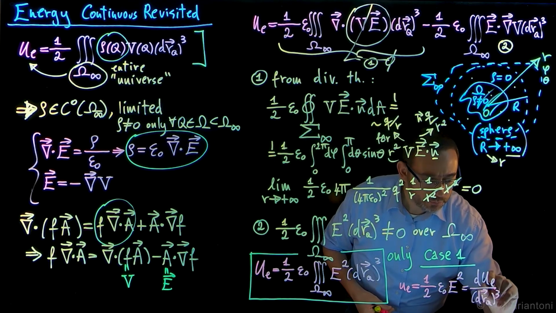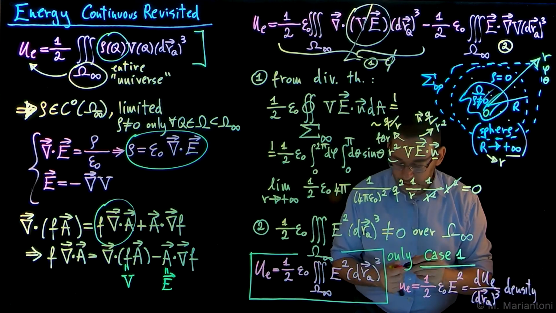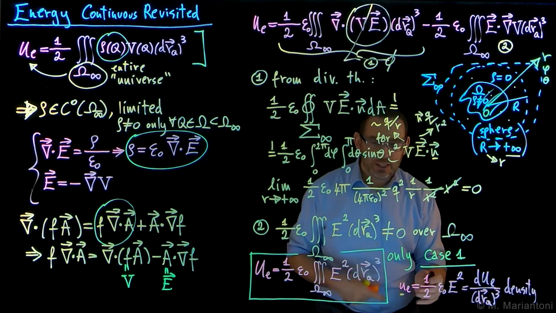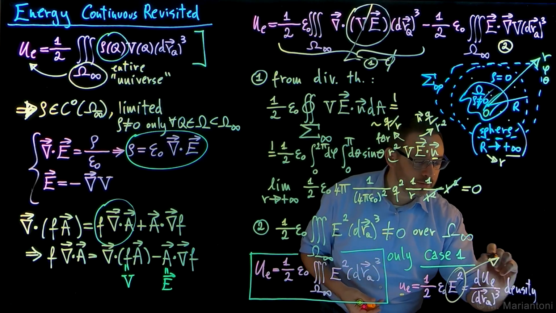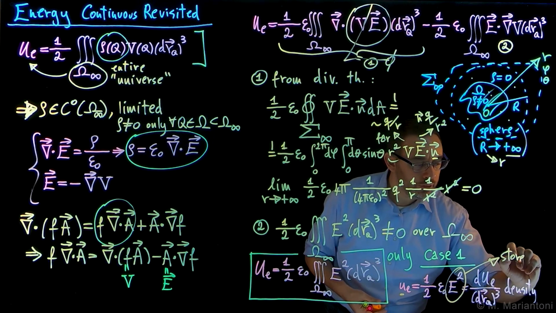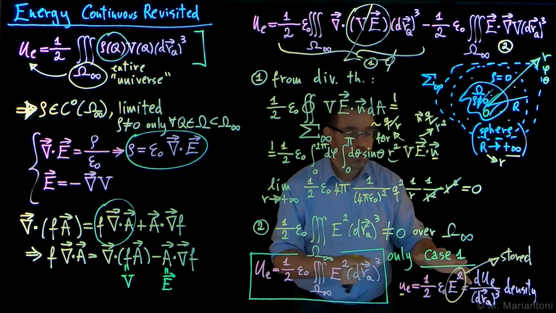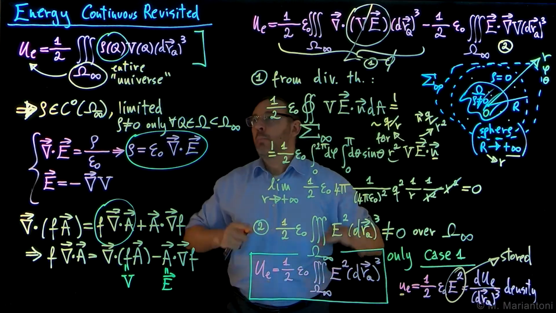This clearly shows that the electrostatic energy is stored in the electrostatic field. That's why this is a beautiful proof to show that it's stored in the electrostatic field, but it's less general than this expression.